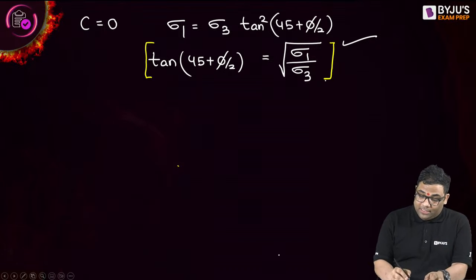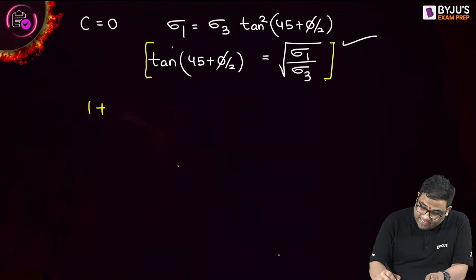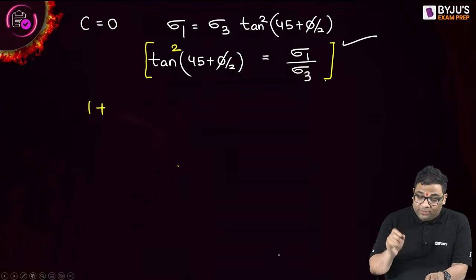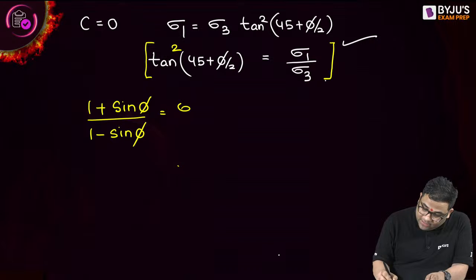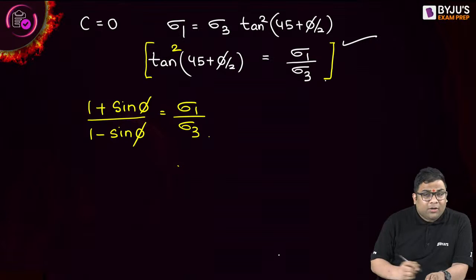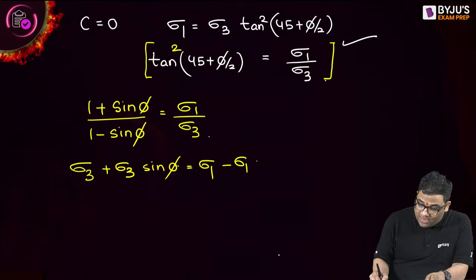Now you see, this tan (45 plus phi by 2), I can write down what? See, tan square (45 plus phi by 2) I write as 1 plus sine phi by 1 minus sine phi. This is equal to sigma 1 by sigma 3. If I cross multiply, I get sigma 3 plus sigma 3 sine phi is equal to sigma 1 minus sigma 1 sine phi.